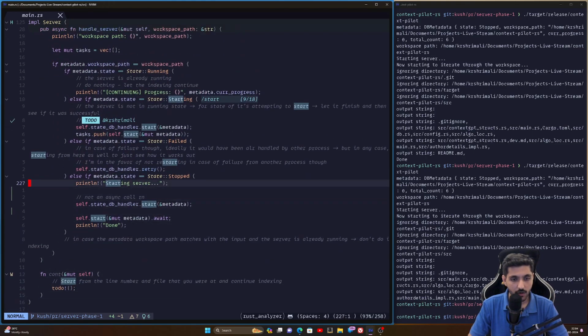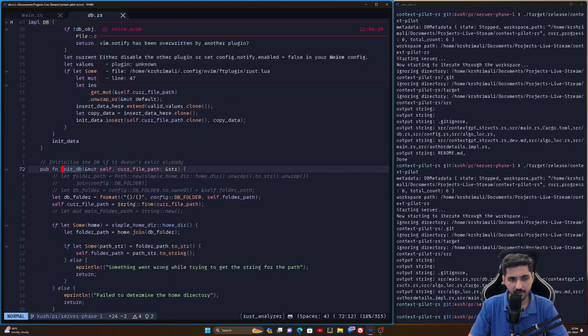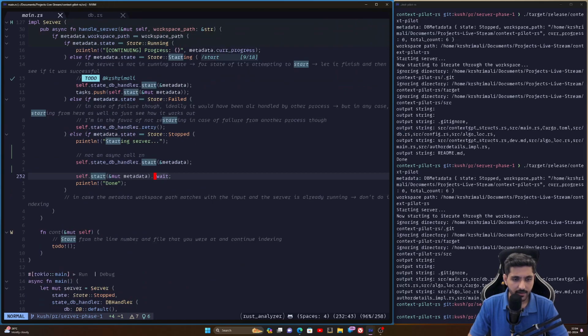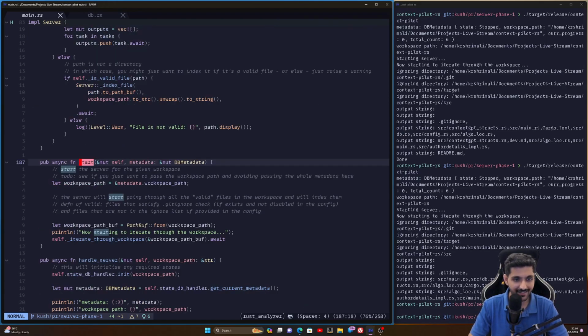So if the metadata state is stopped, you basically start the DB handler, which essentially just initializes the DB. It calls in a DB with the workspace path, and that's all it does. And then you are starting the server and you're calling .await because you want to wait until the server is started, and then you print done. Simple thing. So far, so simple, right?